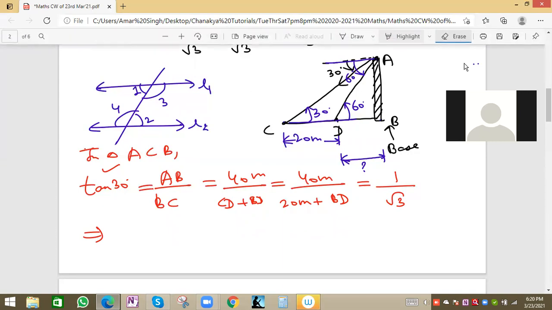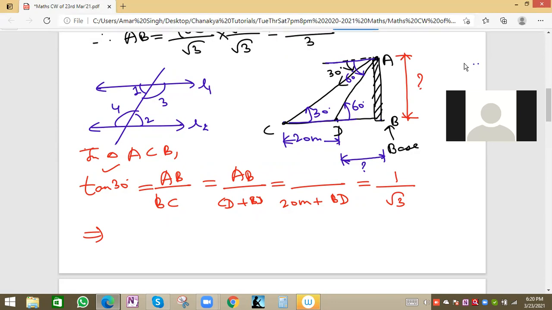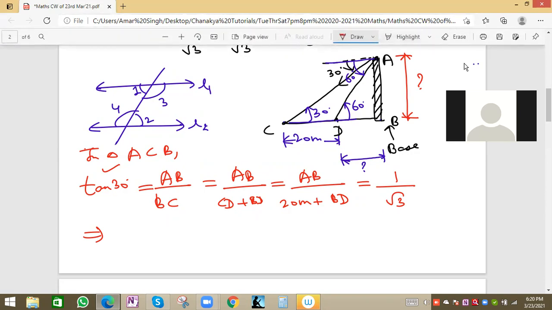So the height of the tower is not known, so this will be AB itself, no issue. We have to find both the height of the tower or building and the BD value. So this will be a question mark. Here also we just write AB, so we'll do cross multiplication.